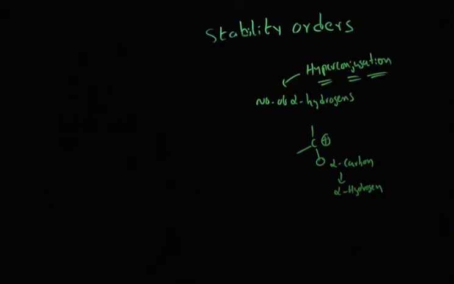Let me explain with a classic example. For example, consider these carbocations. We will discuss which carbocation is most stable and which is less stable, and based upon hyperconjugation we will analyze each and every option.